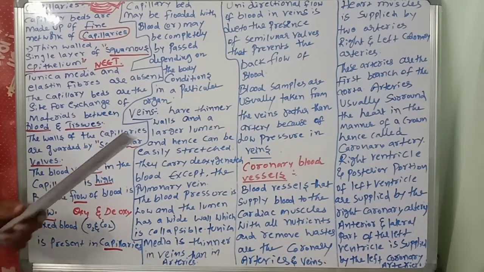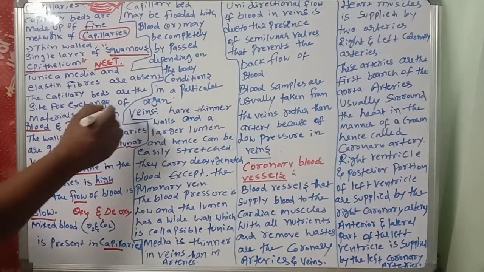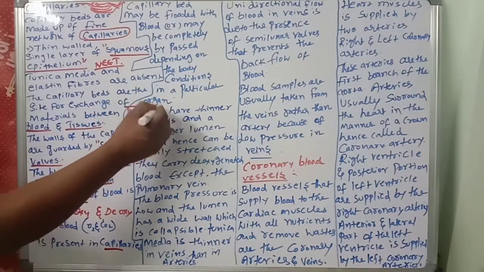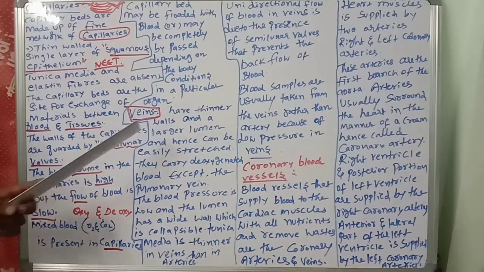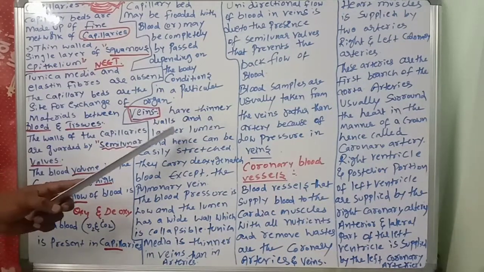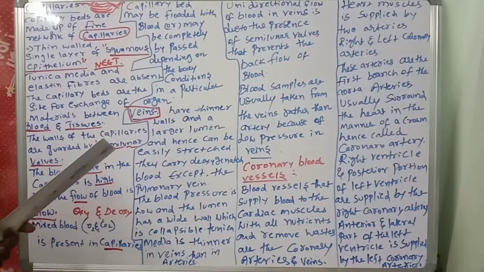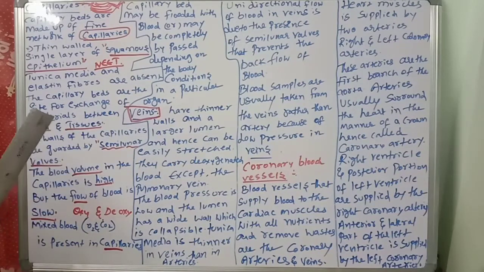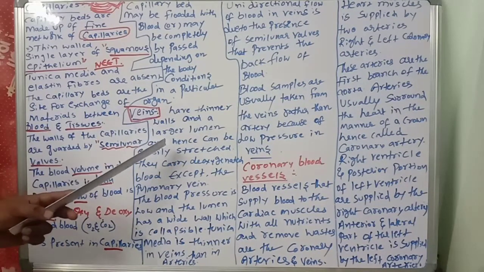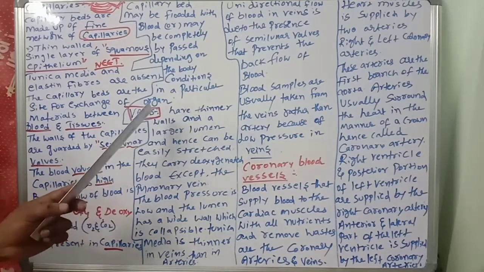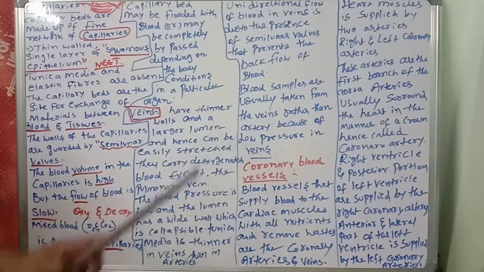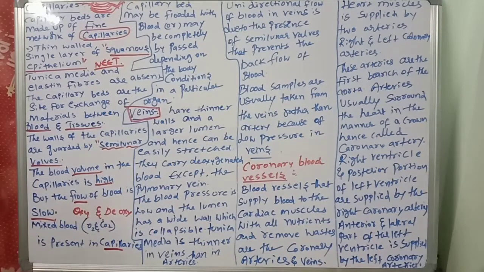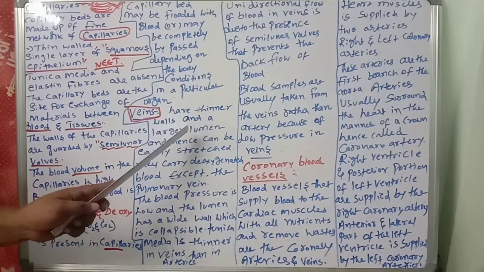Veins have thinner walls and a larger lumen, a very important point, and hence can be easily stretched. Why are they easily stretched? Thinner walls and larger lumen.